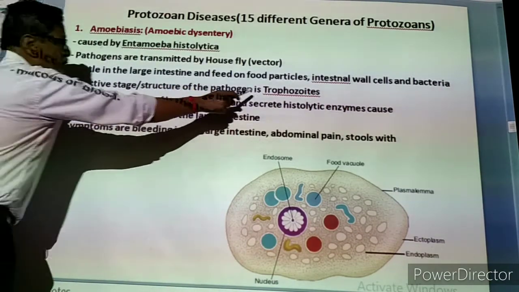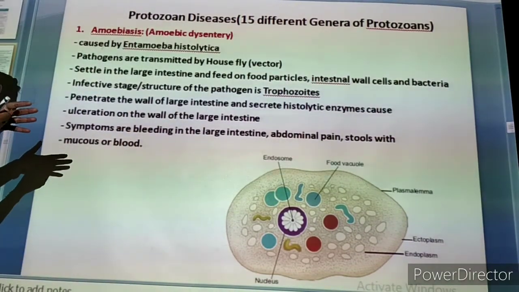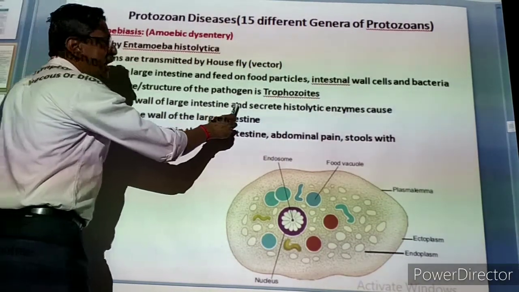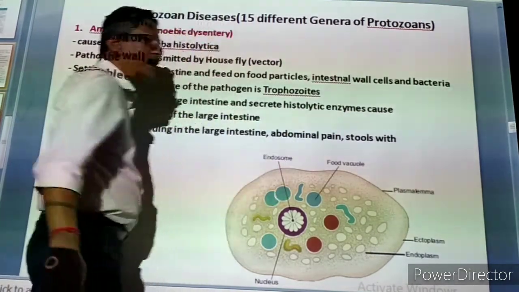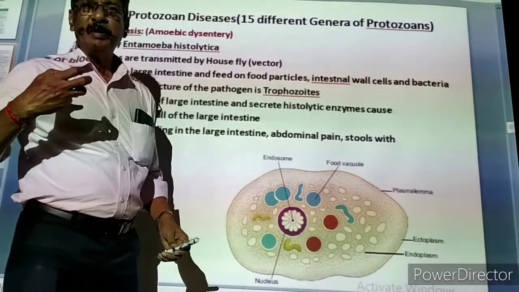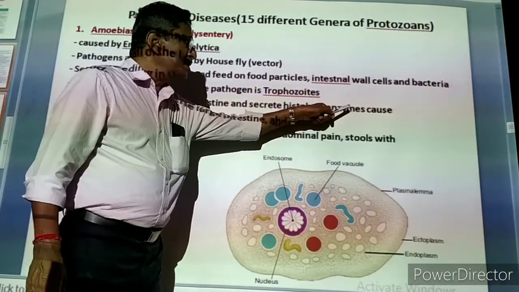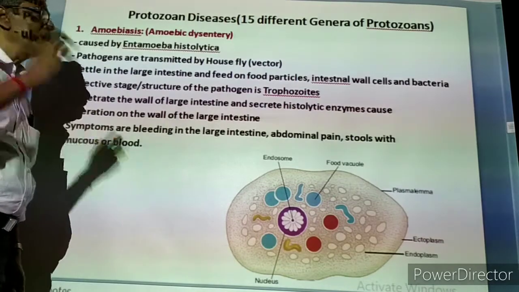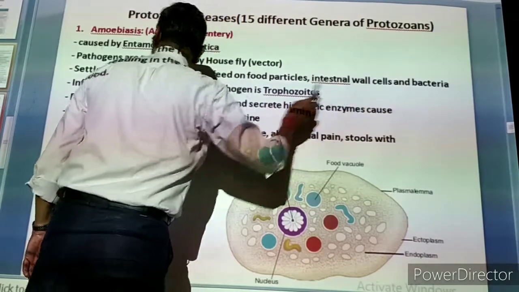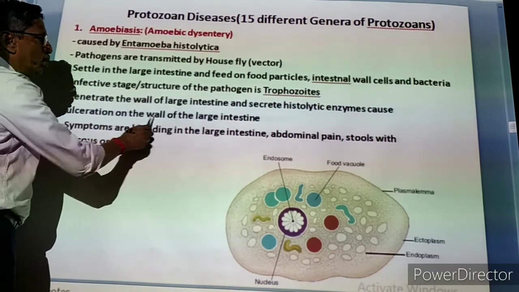Now this infective stage, trophozoites, penetrate the wall of the large intestine. They are eating the cells and damaging the wall of the intestine, and secrete histolytic enzyme. We know there are some chemicals which are useful for digestion. Now they are producing one enzyme called histolytic enzyme, because these enzymes spoil our tissues. Histolytic enzymes spoil the tissues and cause ulceration, ulcers on the walls of the large intestine.